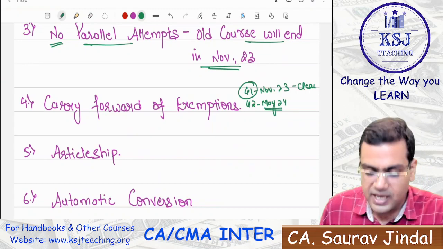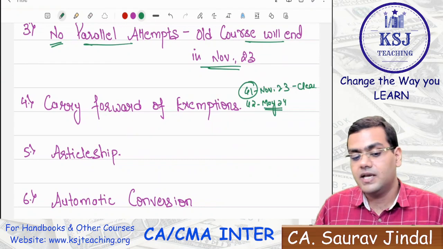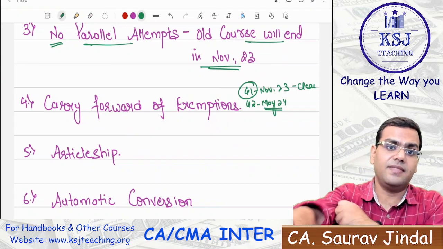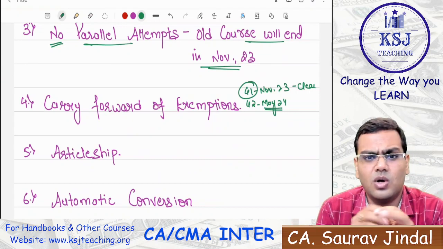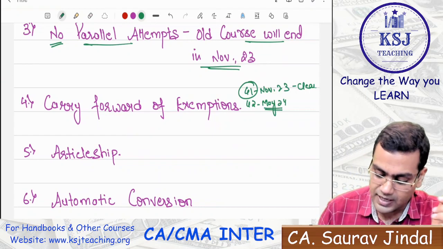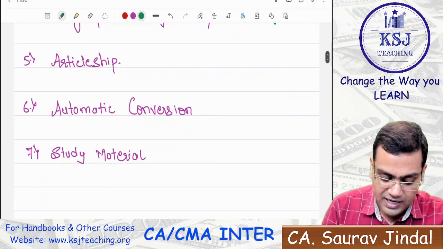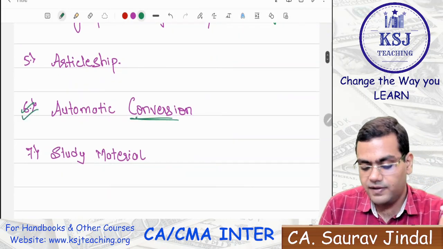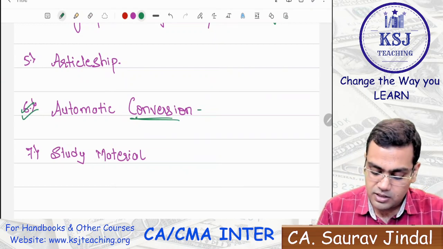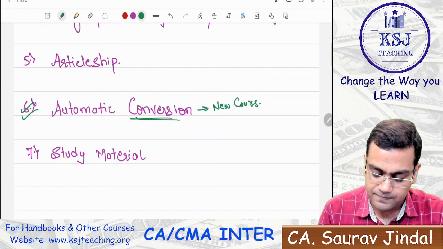So this is how the carry forward of exemptions will be there. Yes, exemptions will be carried forward, but sir, if there is exemption in the accounts, then what will happen? So all those small tricky issues, we are waiting what the ICAI has to say on that, right? So if you are appeared for one group in November, for the second group, you will have the automatic conversion. You will automatically be converted to the new course because the old course will not be there, right?